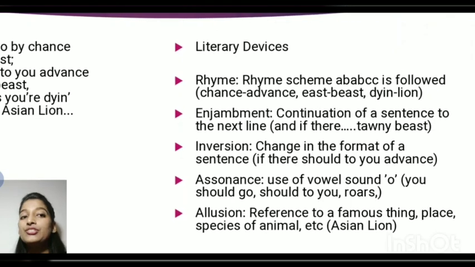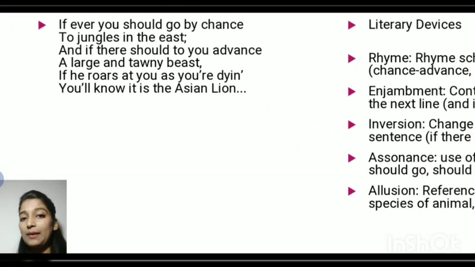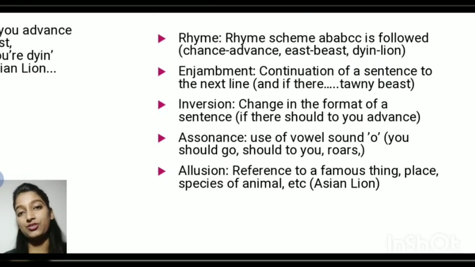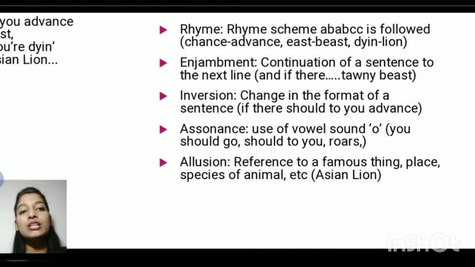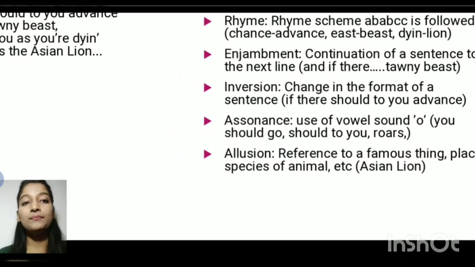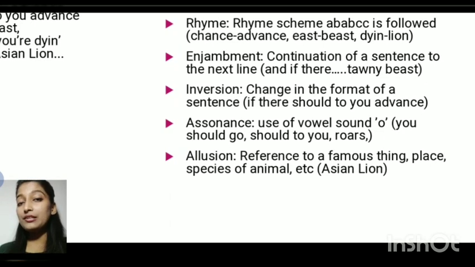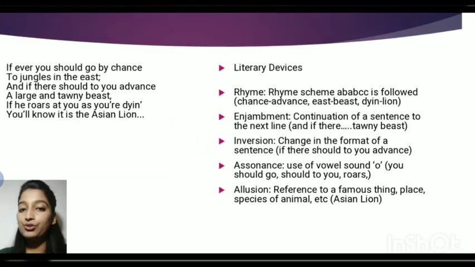Inversion is there. The format of the sentence is changed. See, the subject is kept afterwards. So there is inversion also. The pattern of the sentence is changed. Of course, the pattern is subject, verb, object, but here the pattern is changed. Assonance, the repetition of a vowel sound. Here the sound O is repeated. Thereafter, allusion. Allusion means if we refer to a very specific thing from our surroundings, for example, Asian lion. If we write Taj Mahal in the poem, it's also allusion.